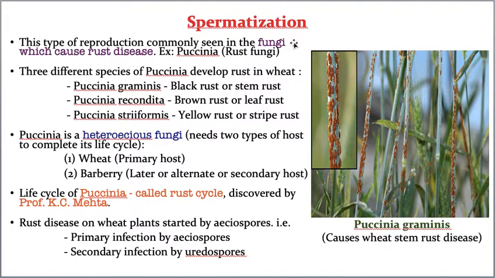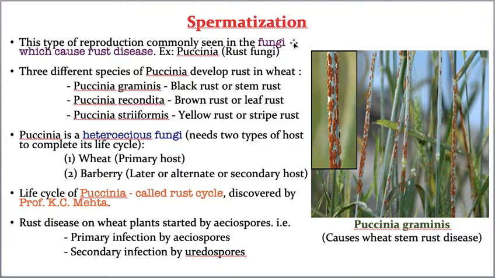Now, take the example for spermatization. It can be seen mostly in the fungi which cause rust disease. That means the fungi of basidiomycetes which cause a disease called rust disease. In that particular fungi you can see spermatization, and the best example is Puccinia.